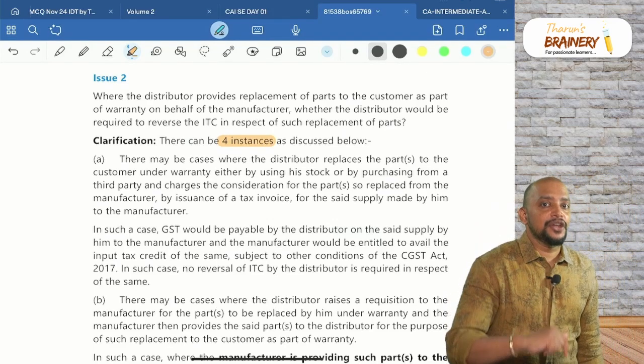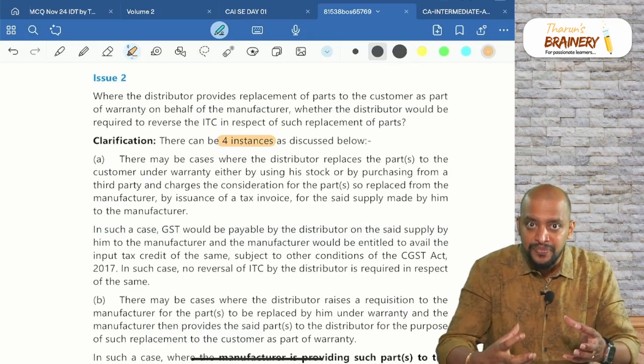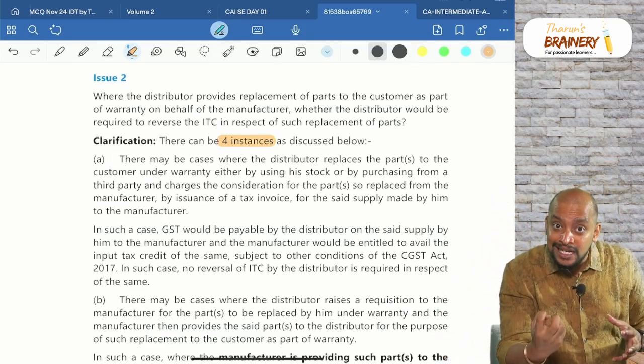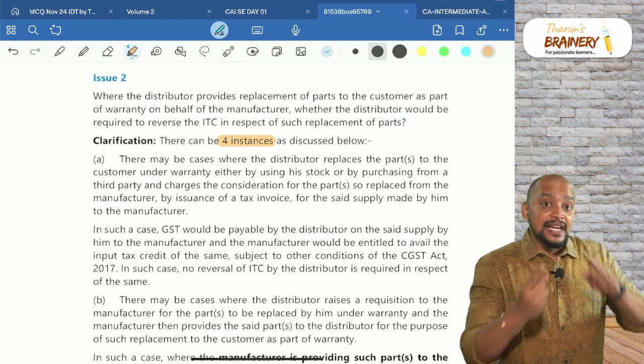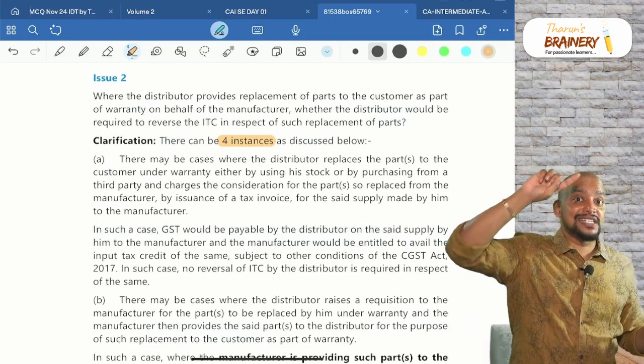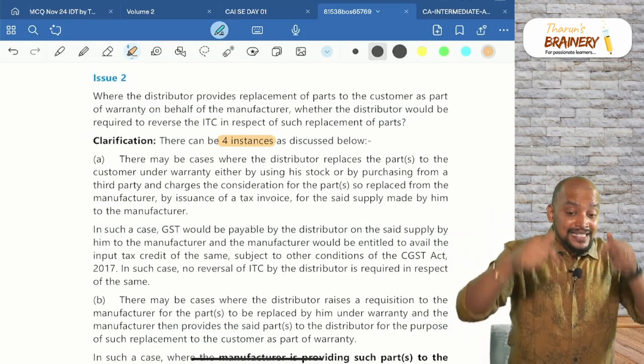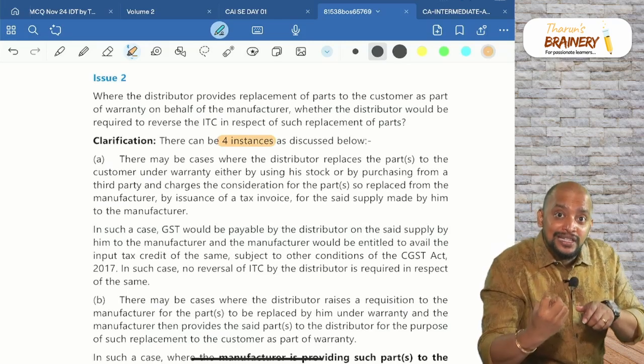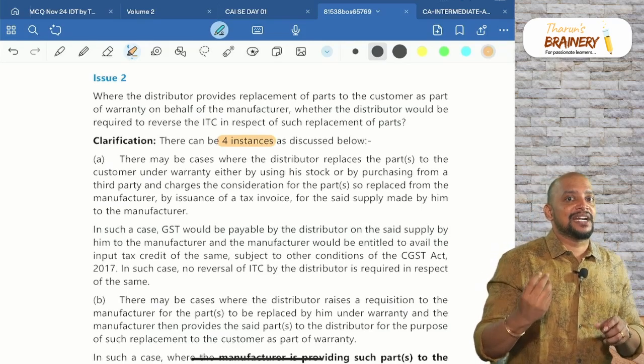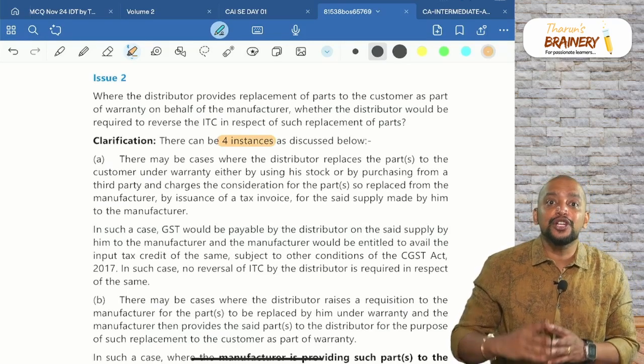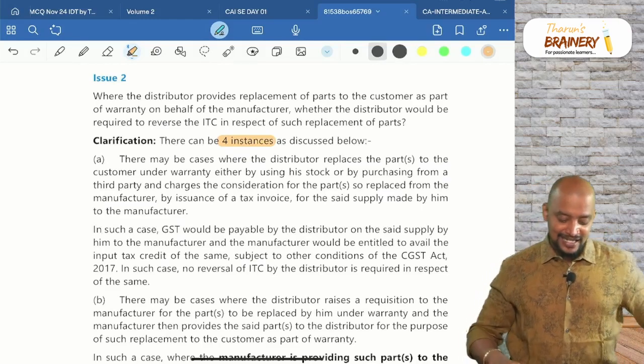What is the first scenario that we discussed? Dealer procures from the third party and claims the reimbursement. We saw the GST aspect on reimbursement. Now the dealer is procuring that part from the third party. Can the dealer take ITC on that procurement from the third party? Yes.